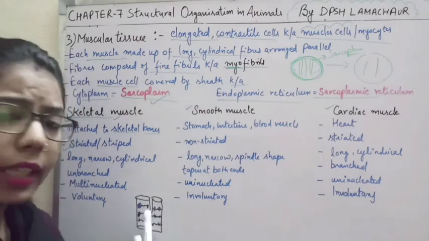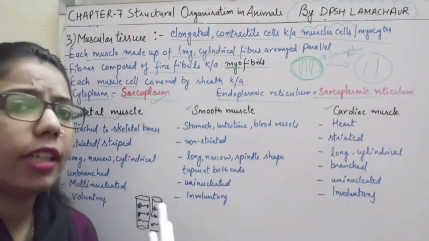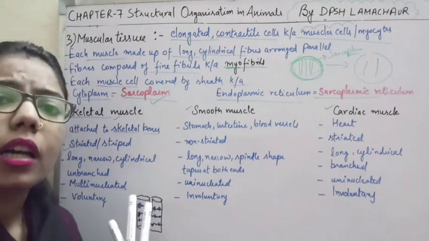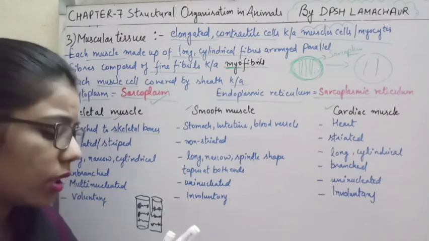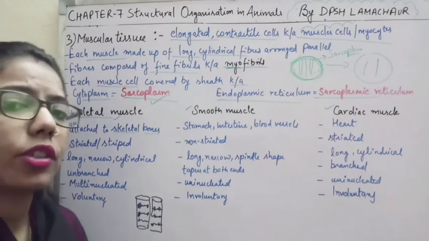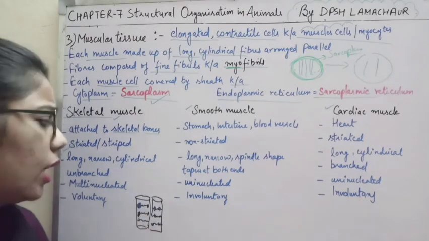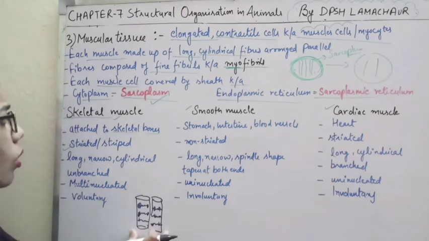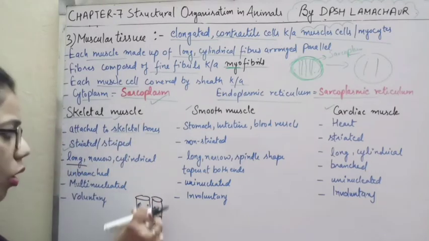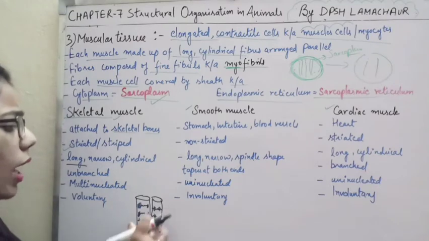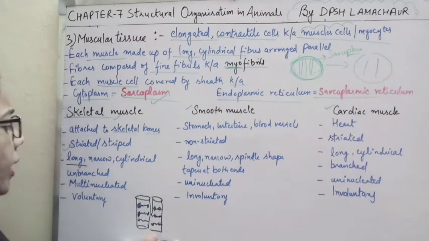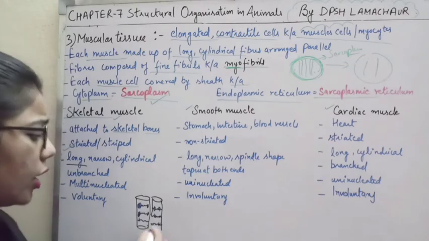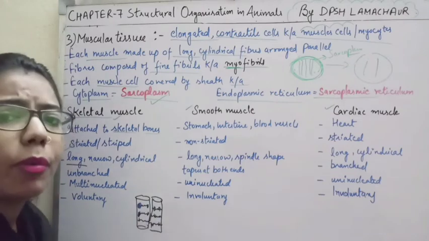So the thick and thin bands have actin and myosin, and due to the overlapping of actin and myosin, there is contraction of muscles. If you talk about the structure of the skeletal muscle, these cells are long and narrow, just like a cylindrical body, but they are not branched.